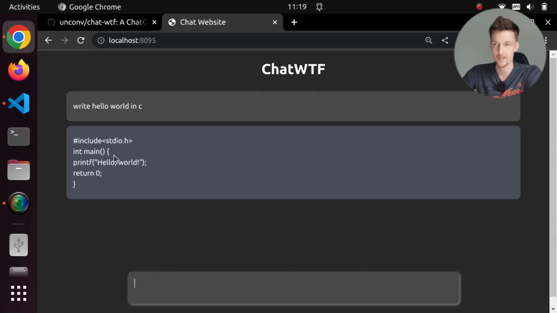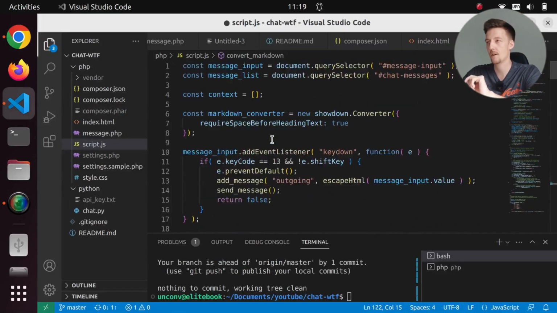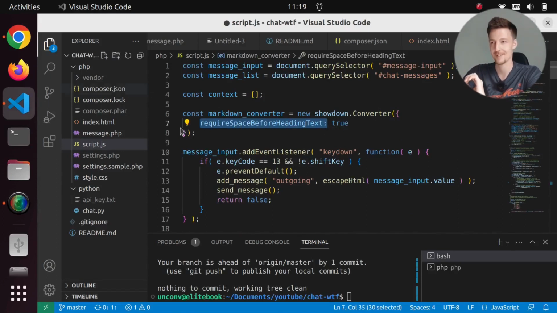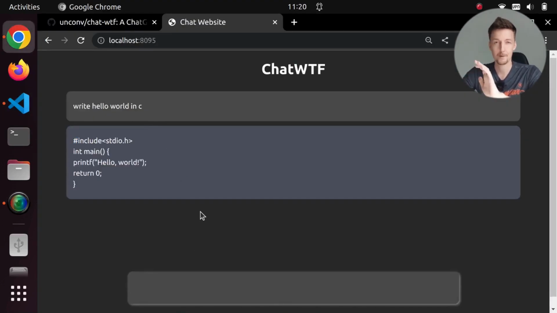And another problem was that this include statement was converted into a Markdown header because it started with this hash symbol. But I found that in the Markdown converter that I used, there's this require space before heading text setting, and that fixed the issue. And there was another problem. I could not include \n inside the code because it was converted into an actual new line. But now that is solved as well.